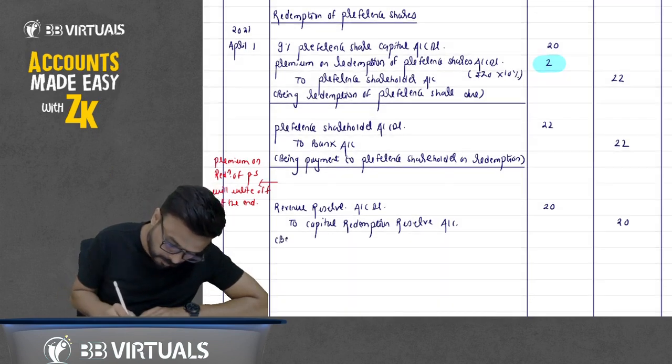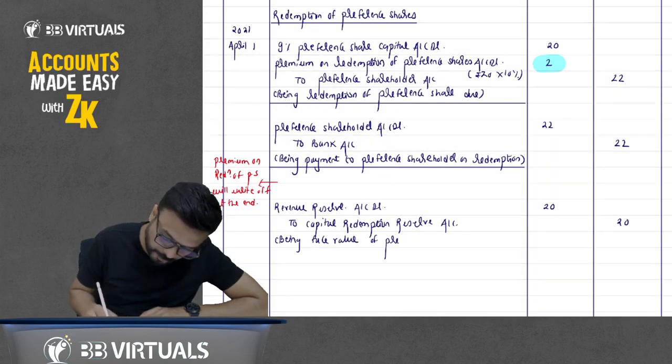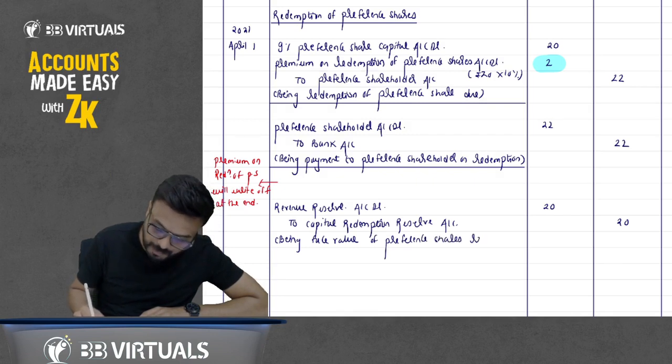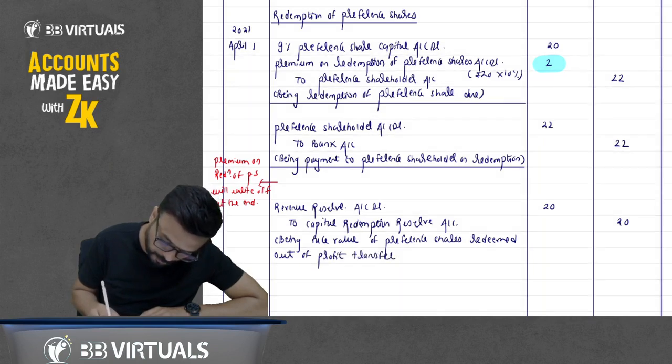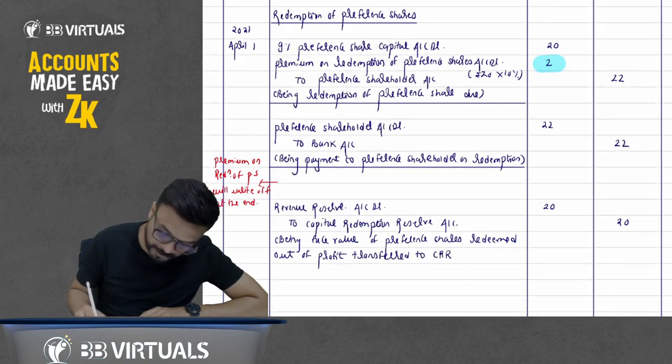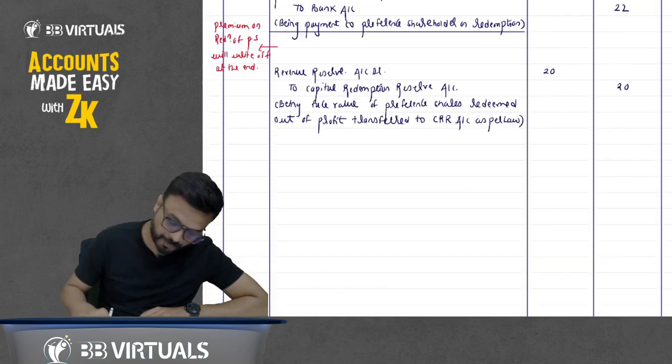Being face value of preference shares redeemed out of profit transferred to capital redemption reserve account as per law.